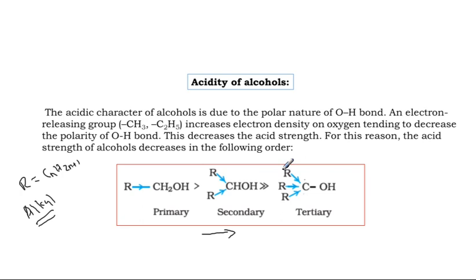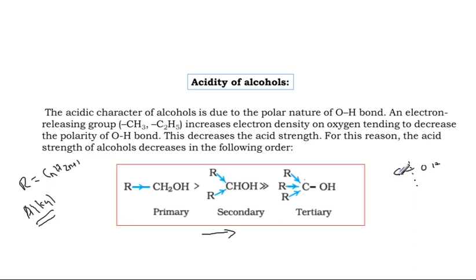What is the reason? Very important: around the functional carbon, as the number of alkyl groups increases, the electron density around the carbon increases. So increased electron density around carbon favors cleavage between carbon and oxygen.